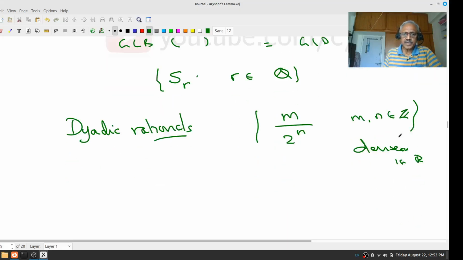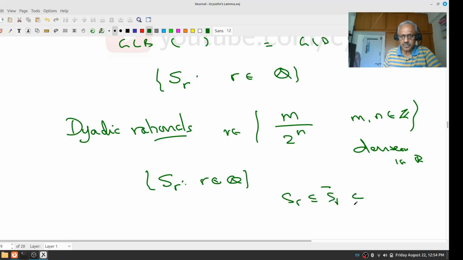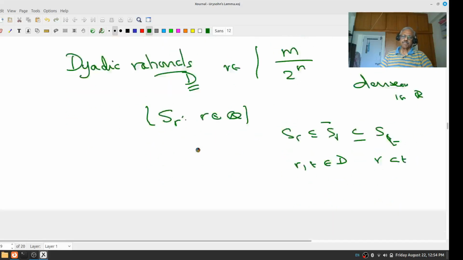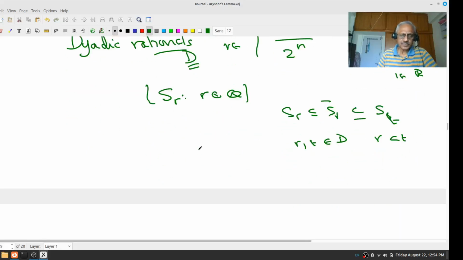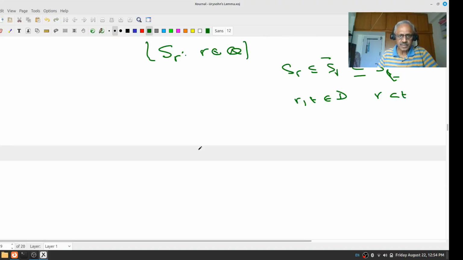So for each r here, SR is contained in the closure of SR, which is contained in ST, if r is less than t, and r and t are dyadic rationals, call the set D. I can still do the same trick.